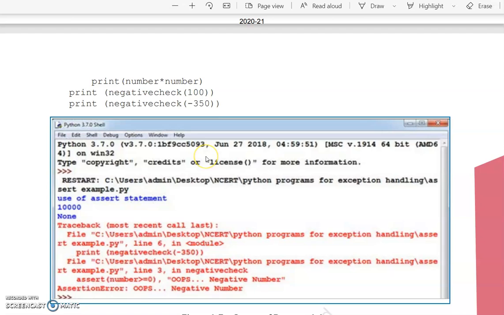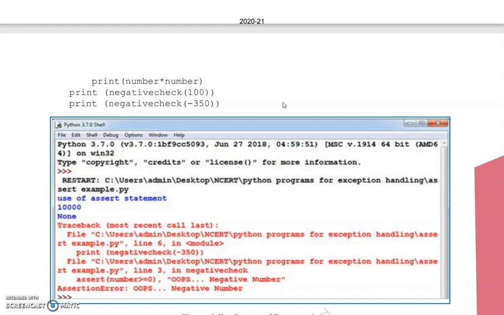We are given print number 100. Our negative check is for this number of 100 here. Now if we are multiplying 100 by 100, the answer will not be negative. But yet, if we are given this minus 350 as negative, then that negative check error must be shown. Okay, it will be asserted.